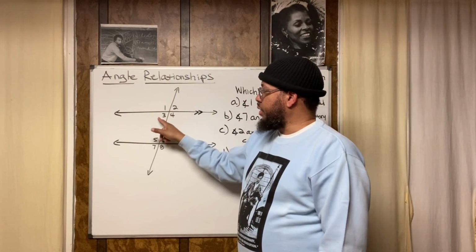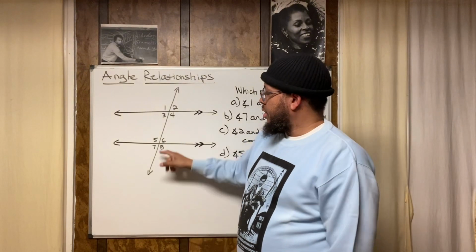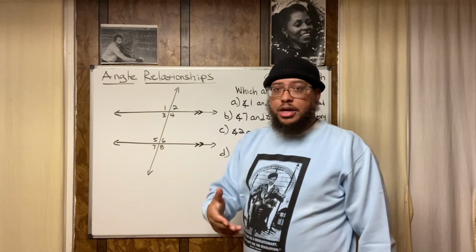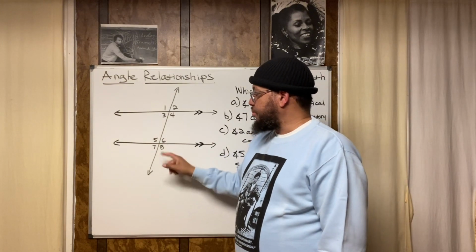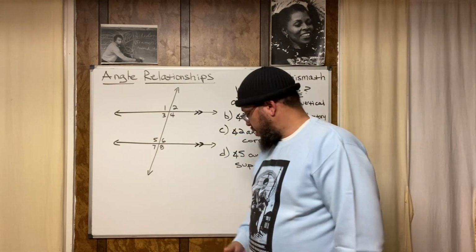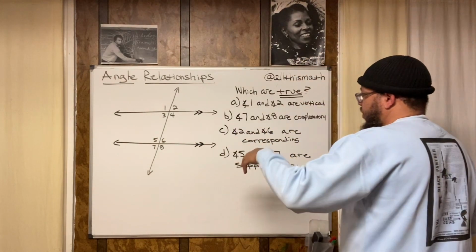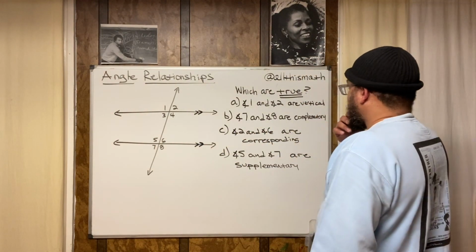Angle 2 and angle 3 are vertical angles. Angle 6 and angle 7 are vertical angles. Angle 5 and angle 8 are vertical angles. These are examples of vertical angles. All right?